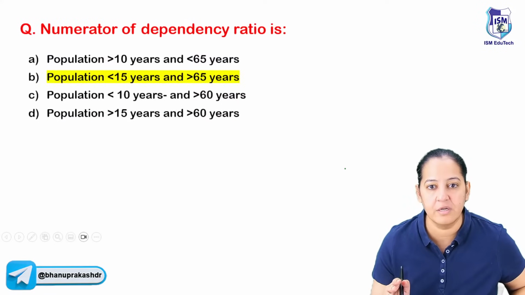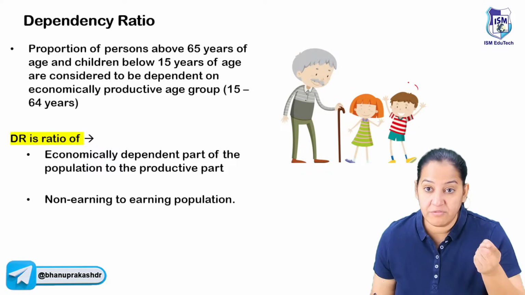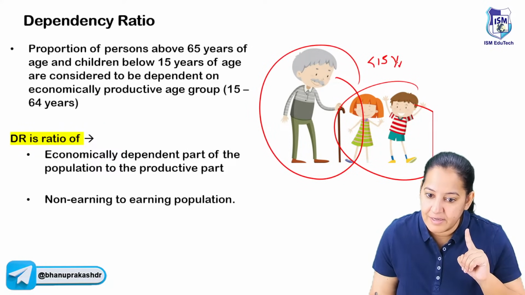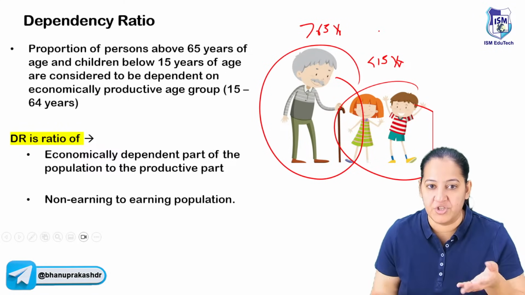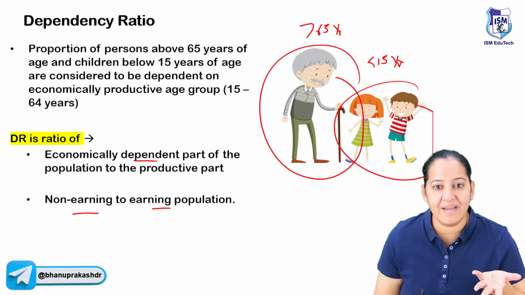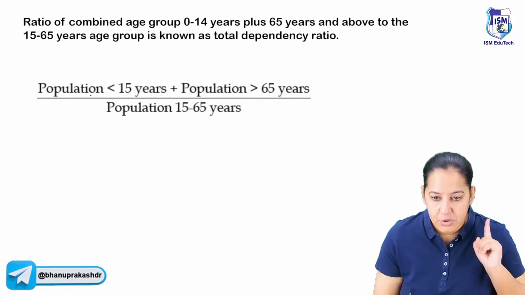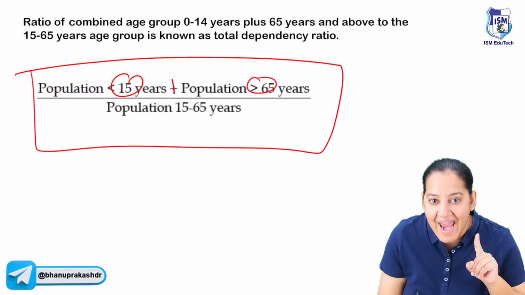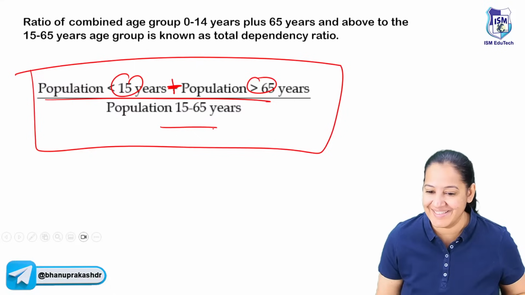So that is dependency ratio. How many of you got it? So what is dependency ratio? It is a ratio of the dependent population, less than 15 years and more than 65 years. They are dependent on the working population. So it is the ratio of non-earning to earning, simply. Or it is the ratio of dependent upon productive population. So the formula is in front of you. It's less than 15 plus more than 65. You have to add them, summation, upon 15 to 65. How many of you got it?